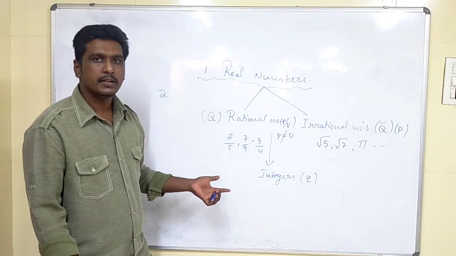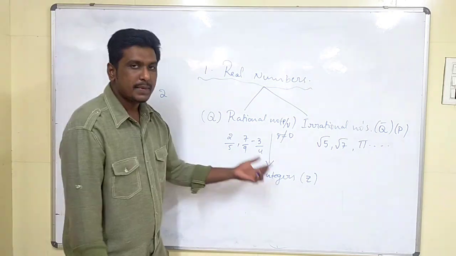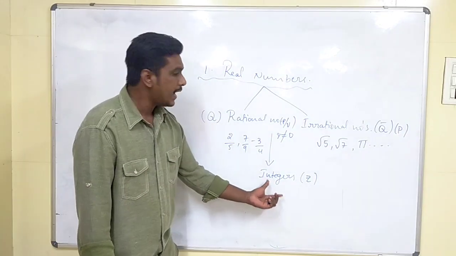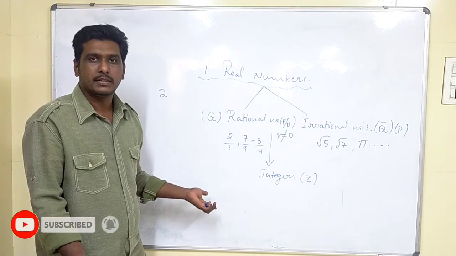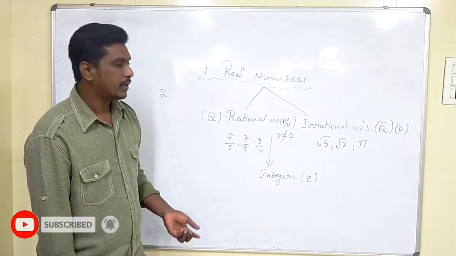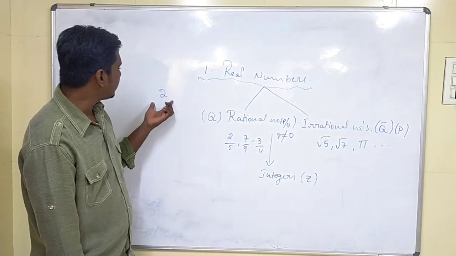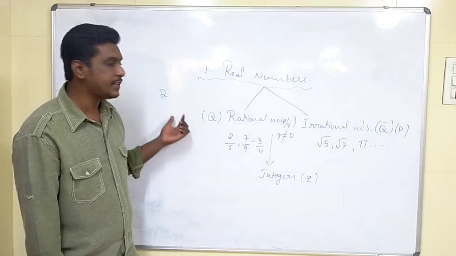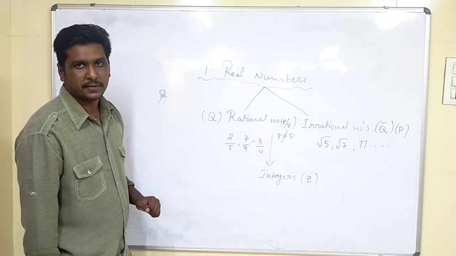Sir, how, sir? You wrote 2 here. Imagine I wrote 2 here. Sir, you wrote one integer 2, and now you are saying that this is a rational number. How can it be, sir? You might be getting that question. Sir, you are saying rational numbers are in p by q form, but it's 2, it's not in p by q form, no, sir. This is not a rational number. If you think like that, then it's a mistake, children.